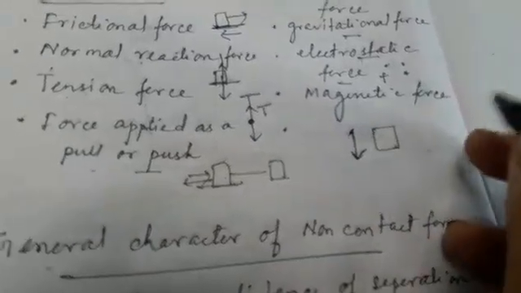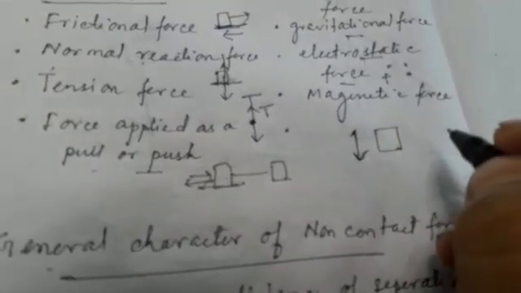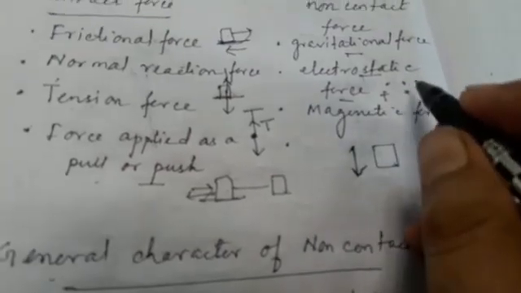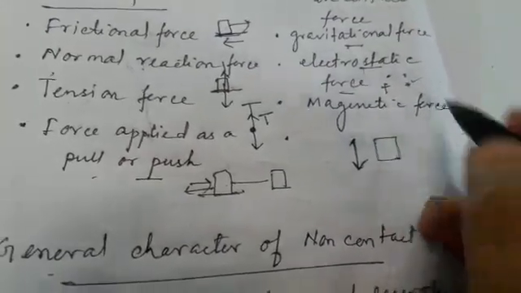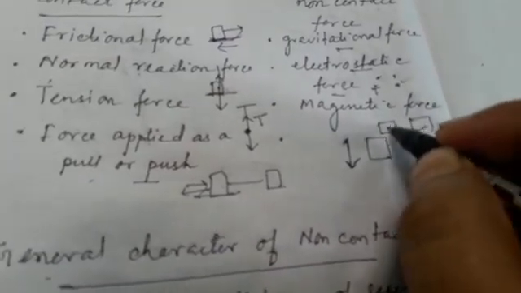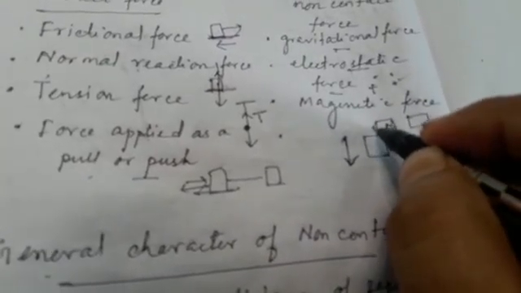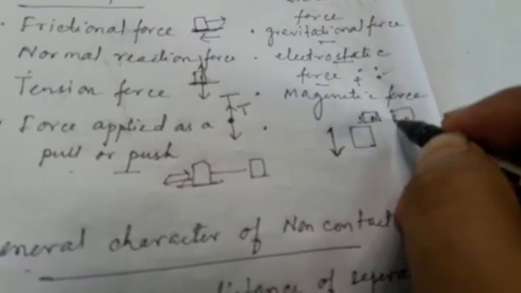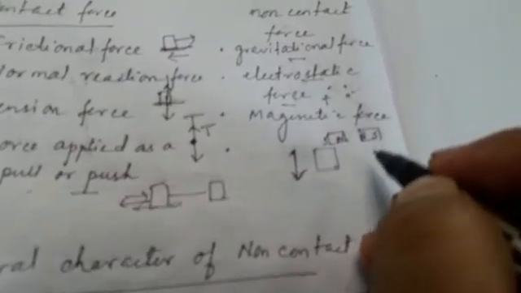Similarly, magnetic force is also another example of non-contact force, which exists between either a magnetic substance and a magnet, or between two magnetic poles separated at a distance. It is also like this like and unlike concept. Now if the two poles are similar in nature, for example, this is the north pole and this is the south pole of one magnet, and this is also the north pole and south pole of another magnet.